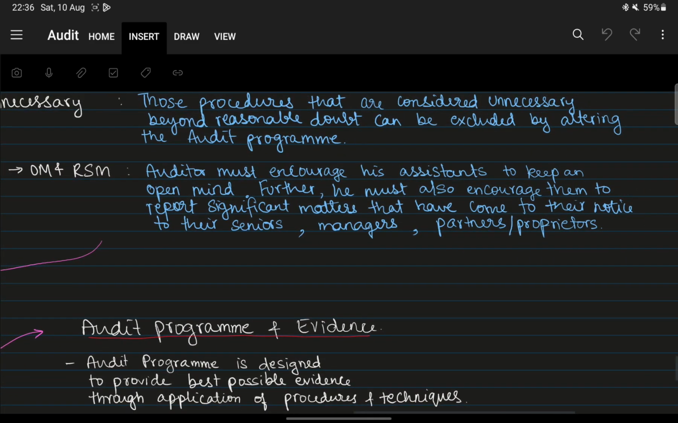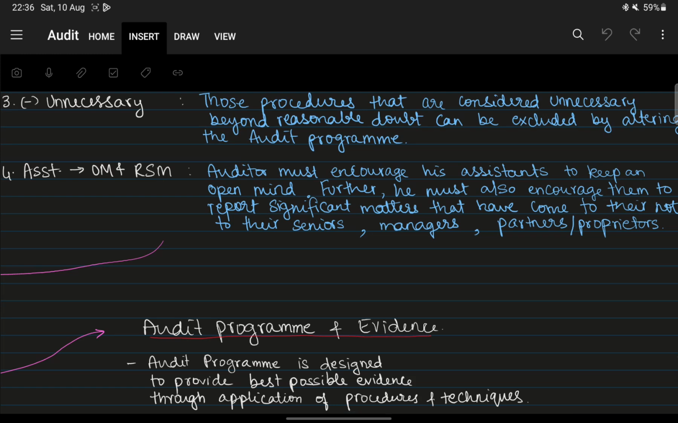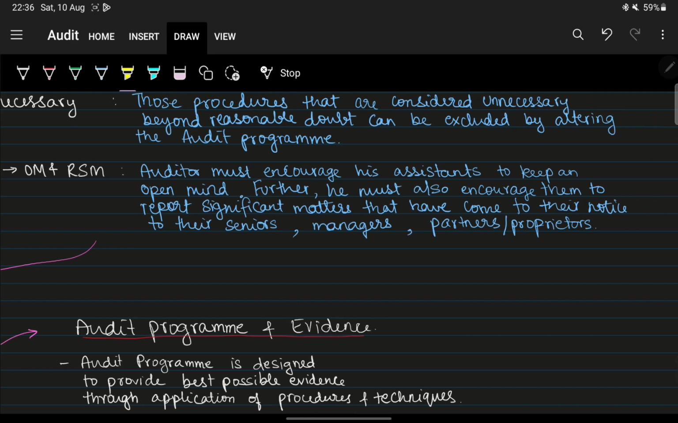So here we need to encourage the assistants to keep an open mind. Encourage assistants to keep an open mind, and further he must also encourage them to report significant matters that come to their notice to their seniors, managers and partners or proprietors. So this is what we had to write there.